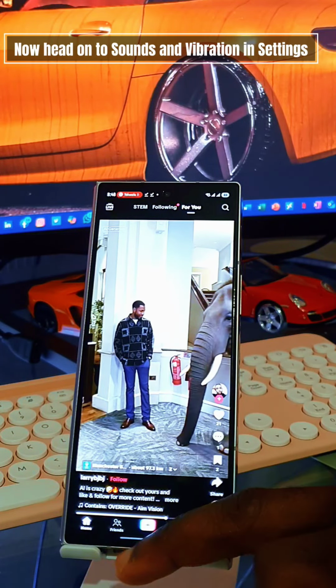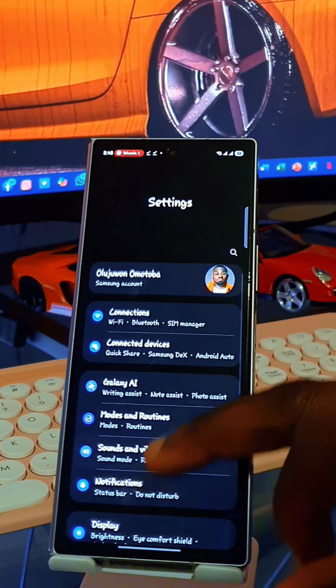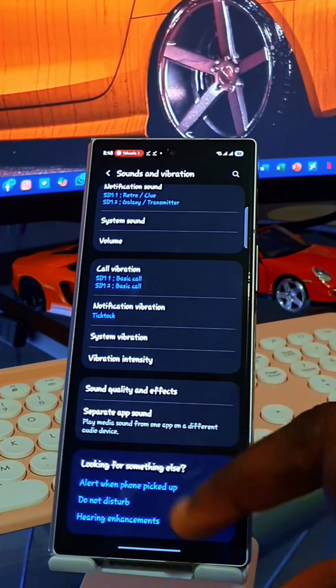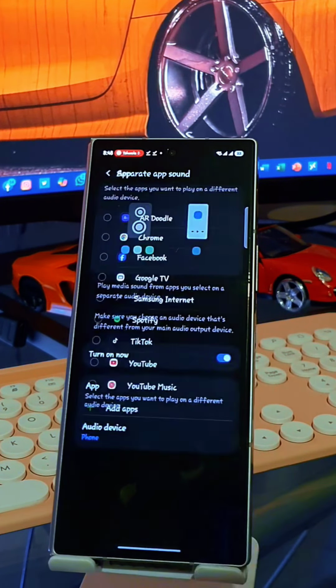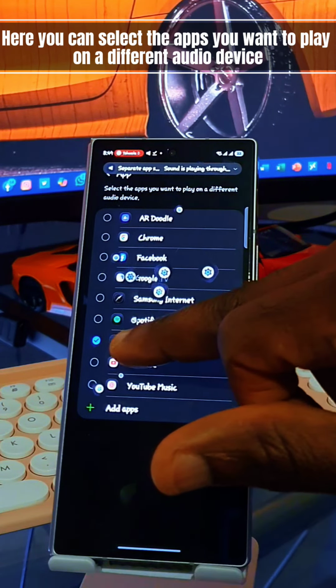Now head on to Sounds and Vibration in Settings. Select Separate App Sound. Then turn on the Separate App Sound. Here you can select the apps you want to play on a different audio device.